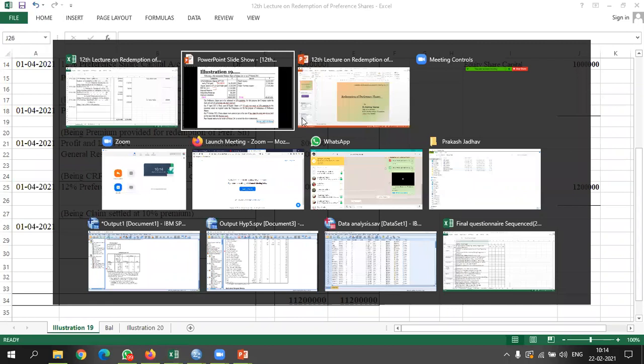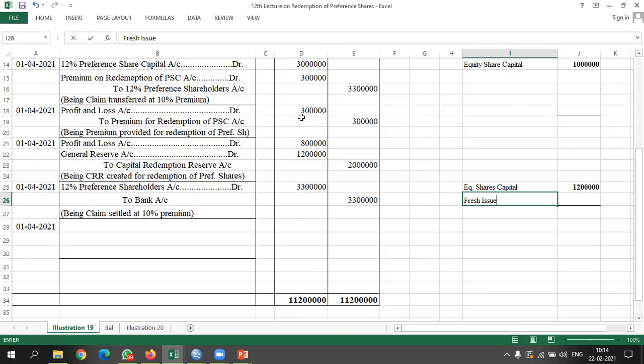Now fresh issue we made of rupees 10 lakh. So total equity shares we have are 22 lakhs, and bonus shares we have to issue in the ratio of 1:2. So number of bonus shares equals 22 lakh divided by 2, so 11 lakh rupees bonus shares I am going to issue.